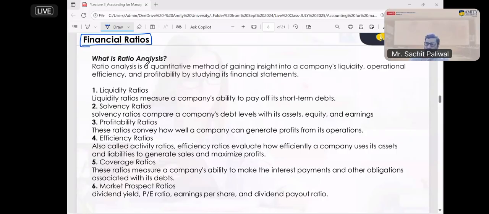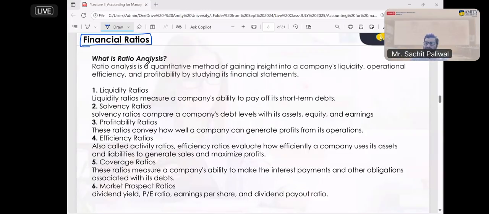It is a quantitative method where we use formulas and calculations to analyze the performance of the company in terms of liability, operational efficiency, profitability, and different parameters.